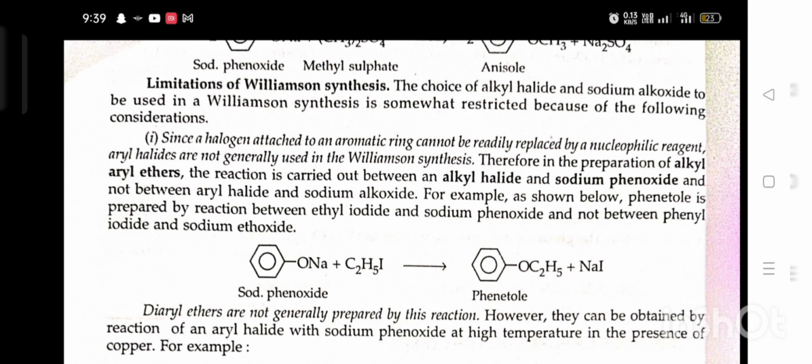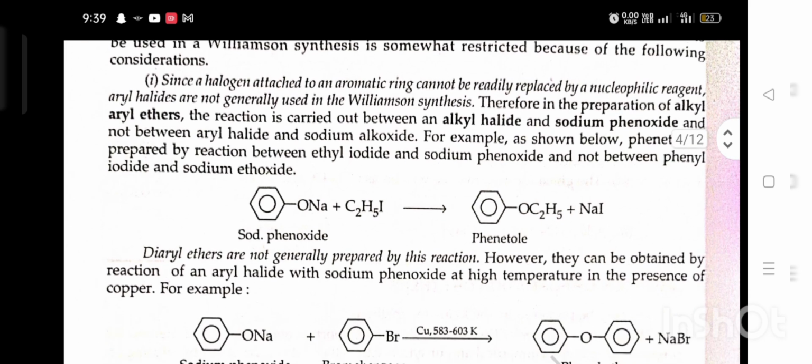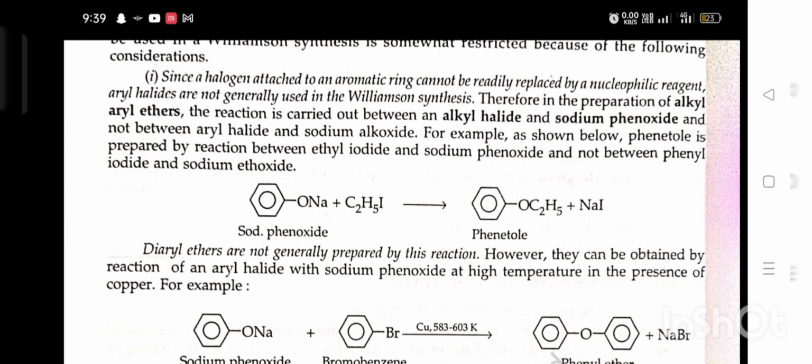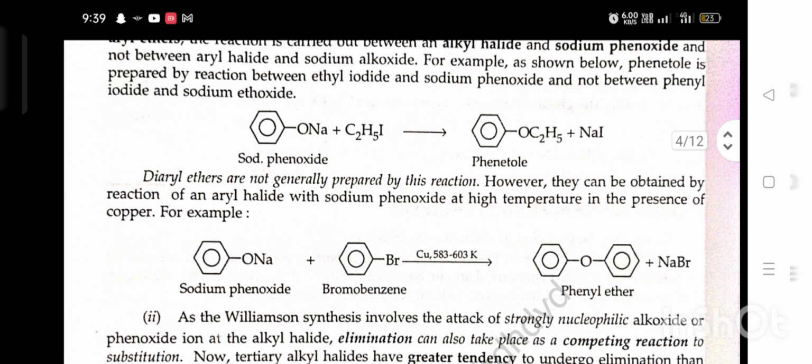Therefore, in the preparation of alkyl aryl ethers, the reaction is carried out between the alkyl halide and sodium phenoxide and not between aryl halide and sodium alkoxide. For example, as shown below, phenetole is prepared by the reaction between ethyl iodide and sodium phenoxide and not between phenyl iodide and sodium ethoxide. Sodium phenoxide plus ethyl iodide gives phenetole plus NaI.